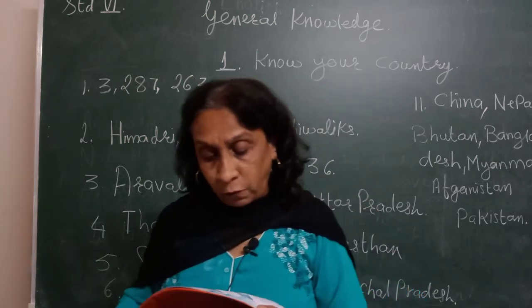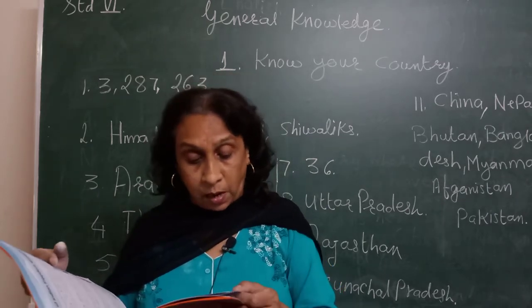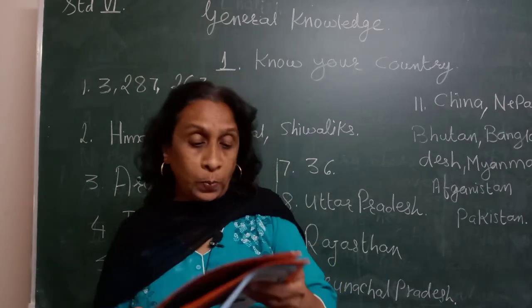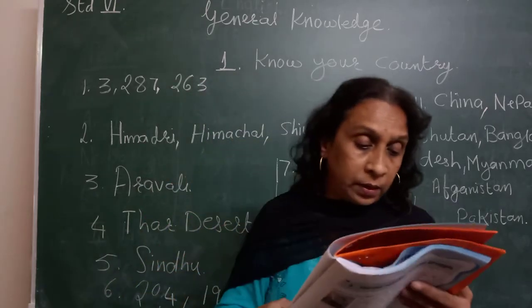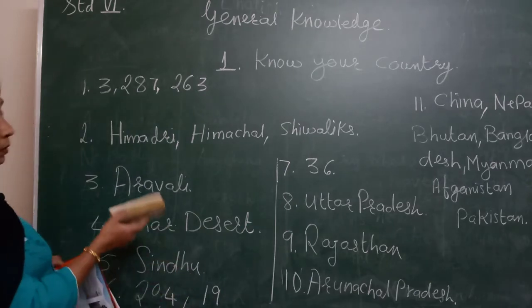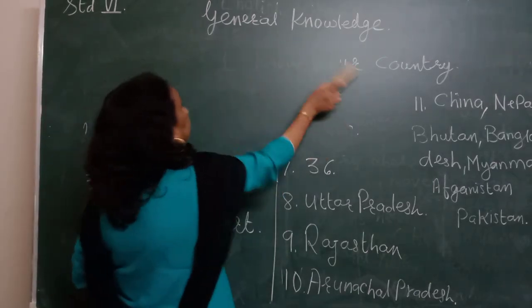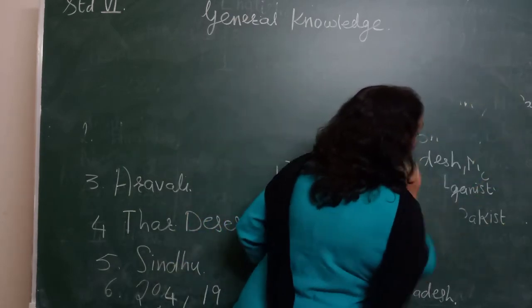Now, page number 4, tax your brain. Who built the Red Fort in Delhi? Who built it in Delhi? Right, I am telling you the answer. Shah Jahan. Who built the Red Fort in Delhi? It is Shah Jahan. Should I write over here? These answers, have you written? Okay. Now write there.